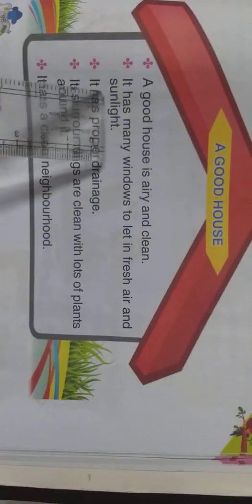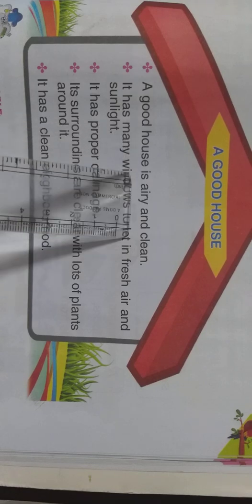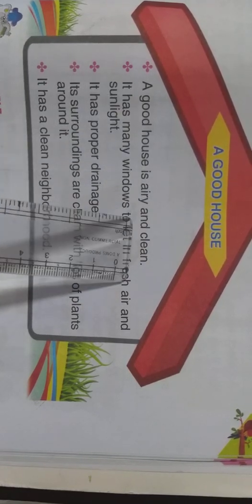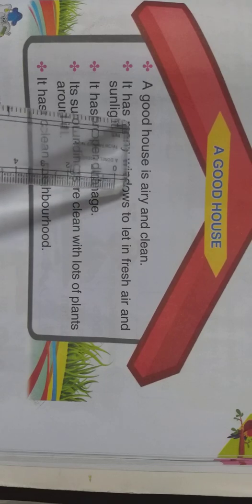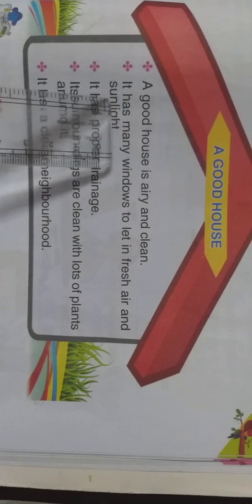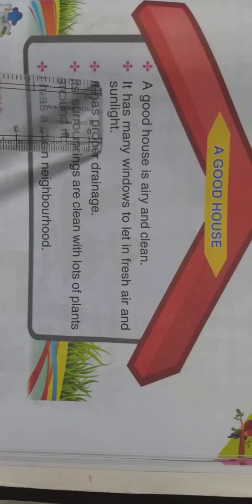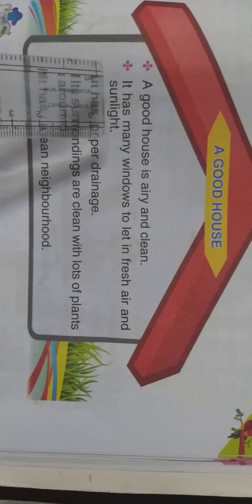Now children, we will discuss a good house. A good house is airy and clean. That means a good house will be very clean and it has very good ventilation. It has many windows to let in fresh air and sunlight. A good house will have many windows.